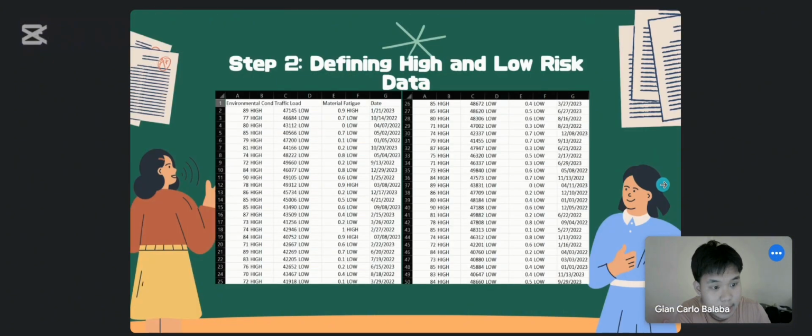And here, in our Excel with the help of ChatGPT for the formulas, we concluded, sir, that for environmental, since it is higher than 65, it became high. And here in traffic load, since none exceeded 50,000, we concluded that these are all lows. And here is some material fatigue. We concluded, sir, that some are high, those that exceeded 0.8, and there are also lows that did not exceed 0.8.